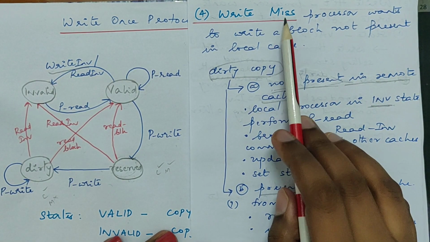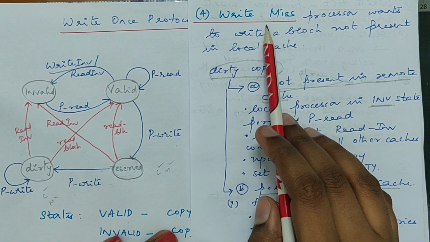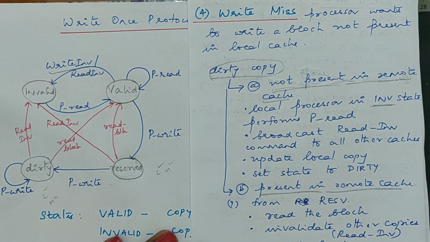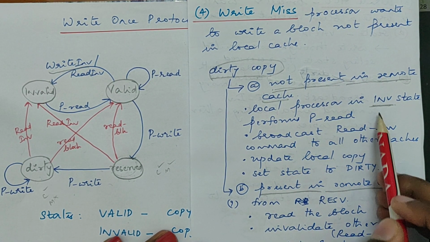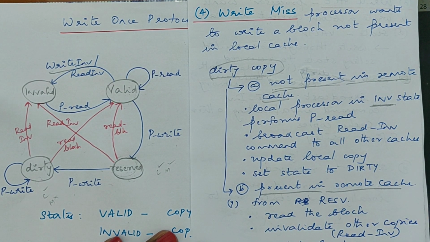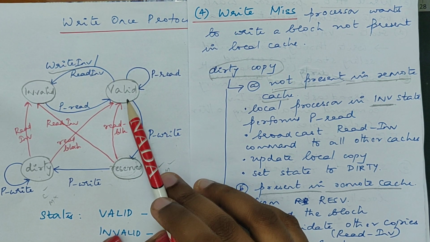A write miss will happen after the initial read miss; read miss and then read hit, all that sequence will happen, and only then will a write miss happen. So if a write miss occurs, the processor will be in an invalid state. The beginning state will not be valid if a write miss happens.